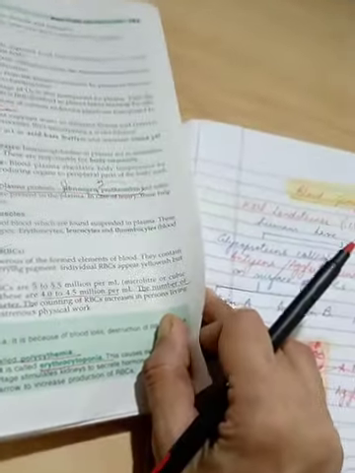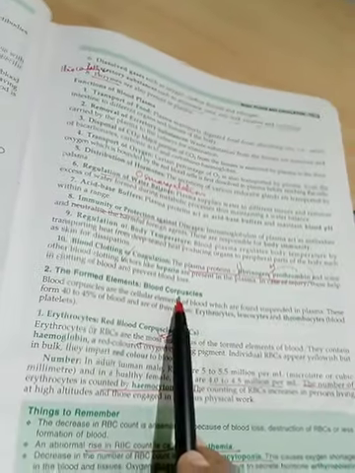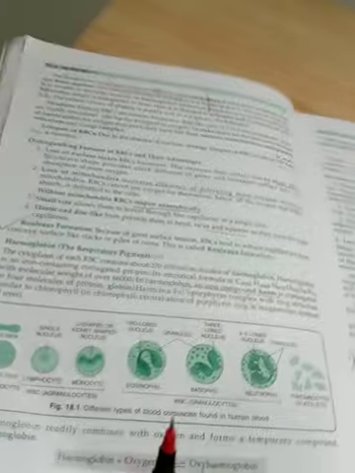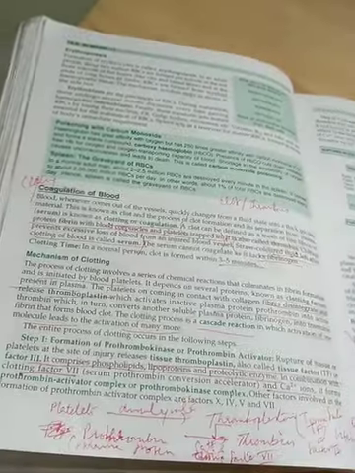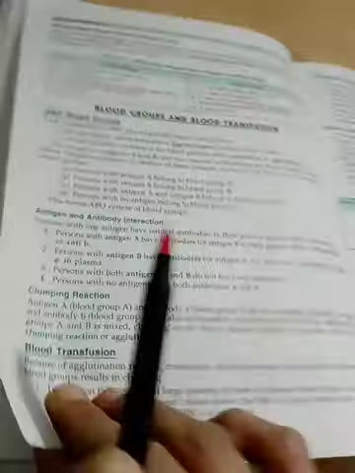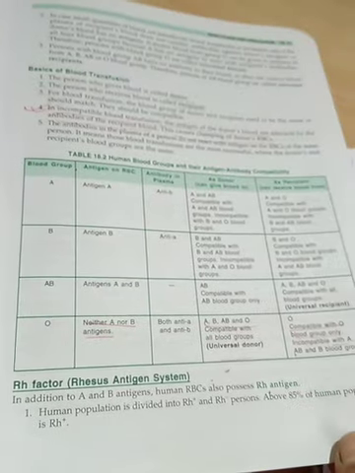Let me show you what all things I have taught you today. From here we started. Try to read it in the textbook, children. We started from here, the RBCs. You can see here the blood corpuscles. We covered this part, alright. Then here, the types of WBCs, continued over here with diapedesis, the thrombocytes, right. And this I'll be taking next time, children, about coagulation, the mechanism of clotting. But today we have started with blood group and transfusion, and this table you should be able to understand.